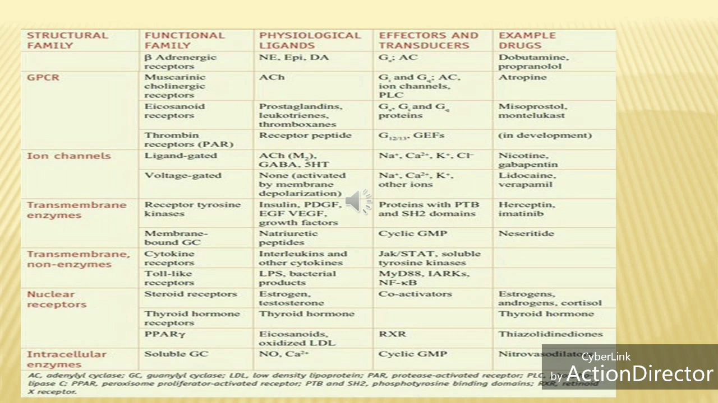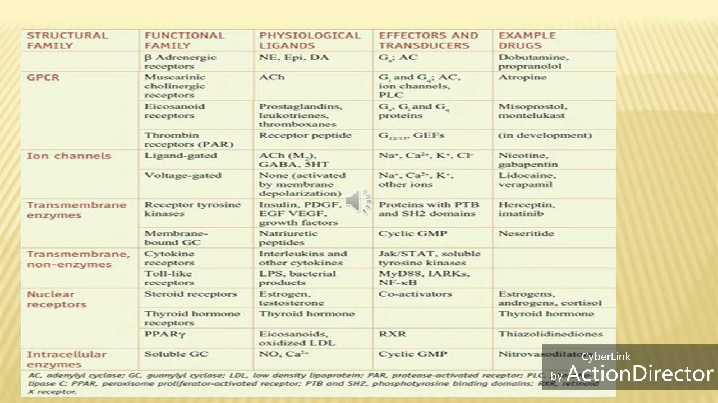Okay, but you can study from Goodman and Gilman. I have taken the content on these receptors from Goodman and Gilman. They explain everything in a very easy way. So the functional families: you can say beta adrenergic receptor, muscarinic cholinergic receptor, eicosanoid receptors. Don't take any tension about these receptors. You should know at this point how many types of receptors there are and what the receptors are.